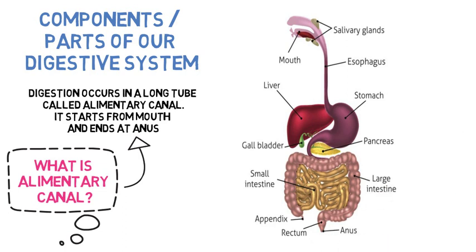There are several parts of the digestive system. It starts from the mouth, which has teeth, tongue and salivary glands. Then it continues to the esophagus. The esophagus joins the stomach. The stomach opens into the small intestine. The small intestine ends at the large intestine, and the last part of the large intestine is the rectum. The rectum opens in the anus, and the anus opens outside of the body. There are also the liver, pancreas and gallbladder.